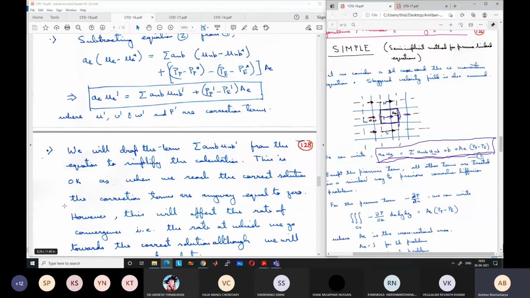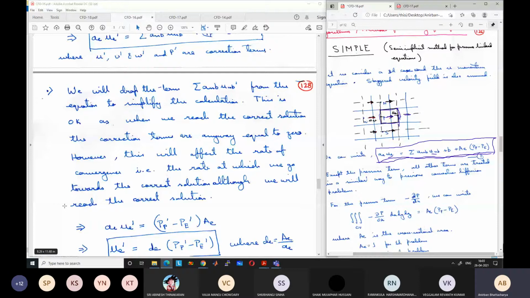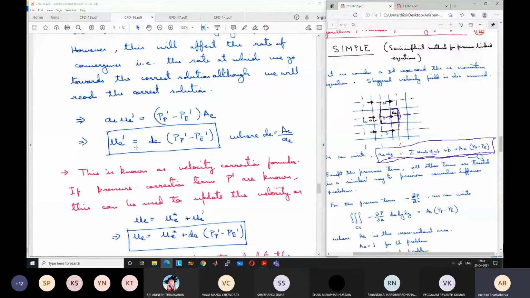So now our task has become more specific. I cannot say it has become simple, but it has become more specific. We just have to find the pressure correction terms. Once we get them, we can get the velocity correction term, add it to the star velocity to get the correct velocity, and add the pressure correction to the star pressure to get the correct pressure. So now we have streamlined a very difficult problem to a single objective: to get the pressure correction terms.